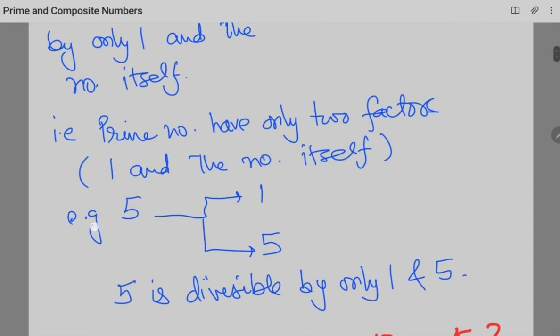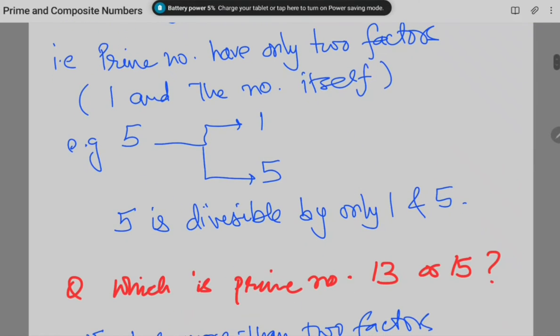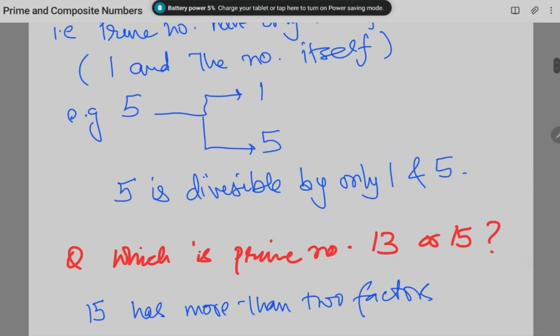So here we can see the example 5. 5 has only two factors, 1 and 5. No other natural number can divide 5. So 5 is divisible by only 1 and 5, so it is a prime number.